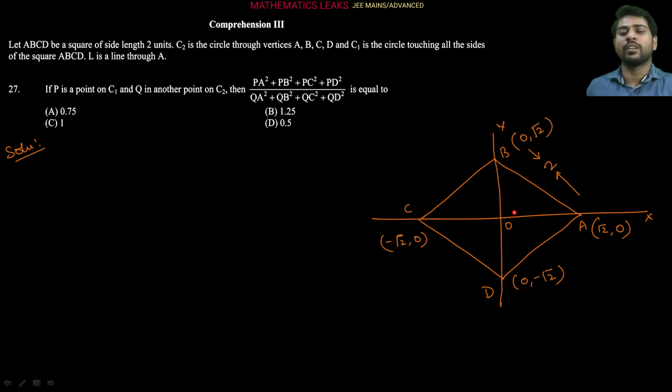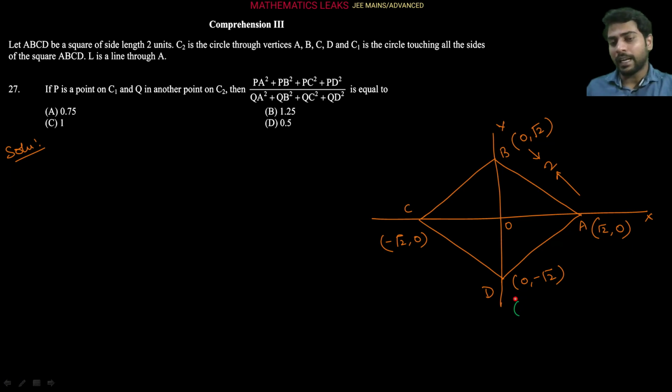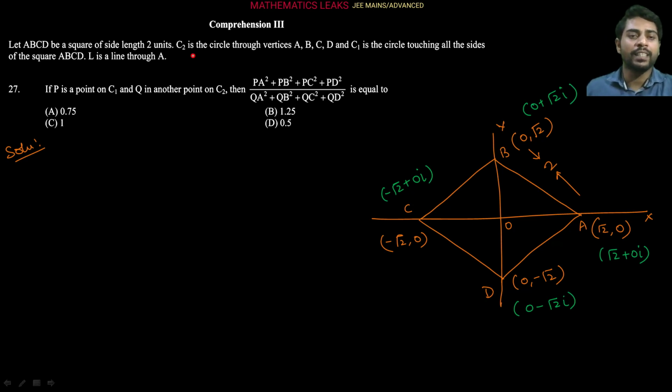So I'm just going to assume this is the Cartesian plane. In an Argand plane, the same coordinates I can write as complex numbers, which will be 0 minus root 2 iota, and that will be root 2 plus 0 iota, and that I can say 0 plus root 2 iota, and similarly this I can say minus root 2 plus 0 iota, right? Now in the comprehension it is saying that C2 is